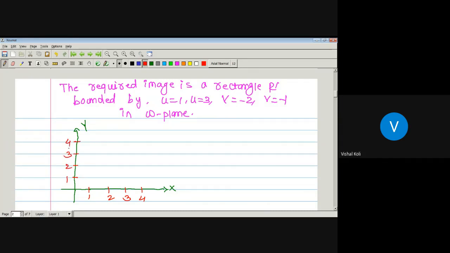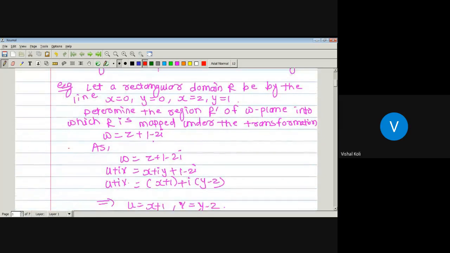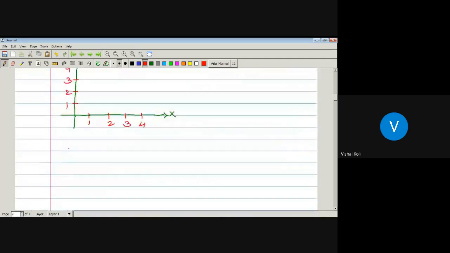Now, first we have to find out the image in Z plane. In Z plane, we have given x equal to 0, x equal to 2, y equal to 0, y equal to 1. So x equal to 0 is here, y equal to 0 is same here, x equal to 2 here, and y equal to 1. Okay, so this region we have given. So this will be our required region R in Z plane.